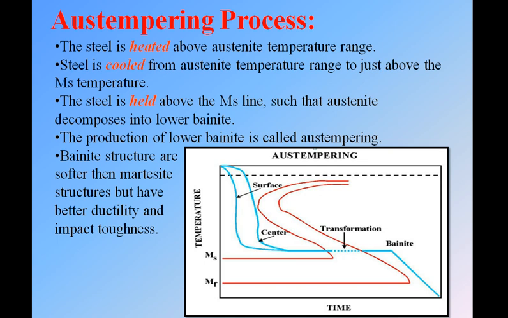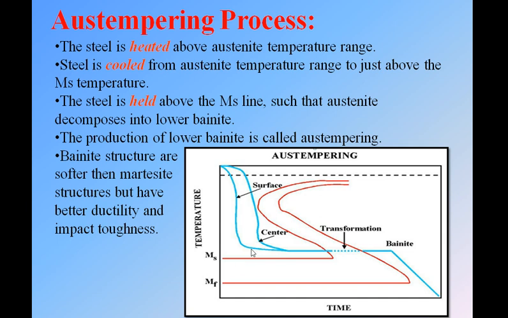In the Austempering process, the steel is heated above the austenite temperature range. Again, the steel is heated above this dotted line and cooled in a salt bath just above this MS line.